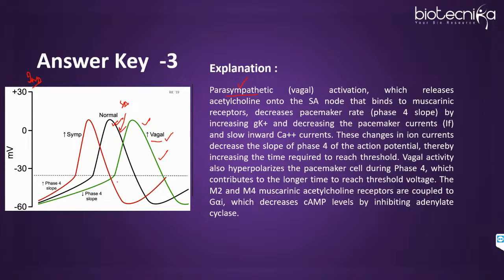So the slope of this phase 4, what you can see for the green line, is the slope increasing or decreasing? In statistics, we study the slope, right? By seeing this figure, is the slope increasing or decreasing?